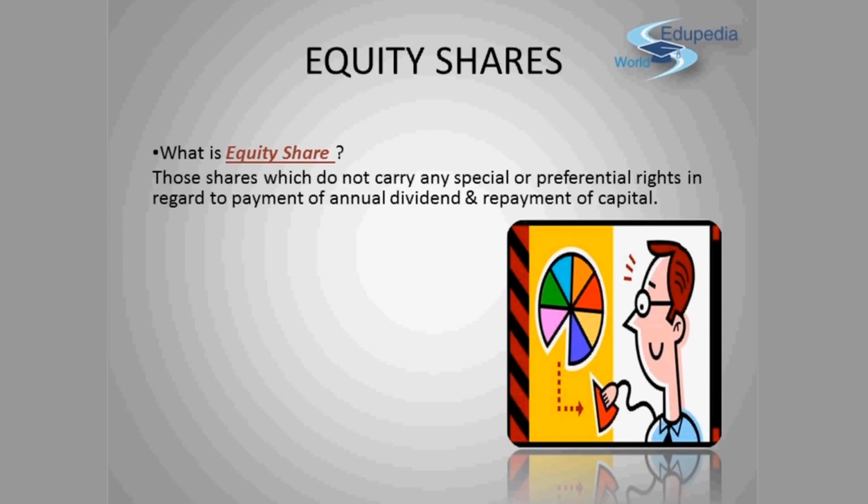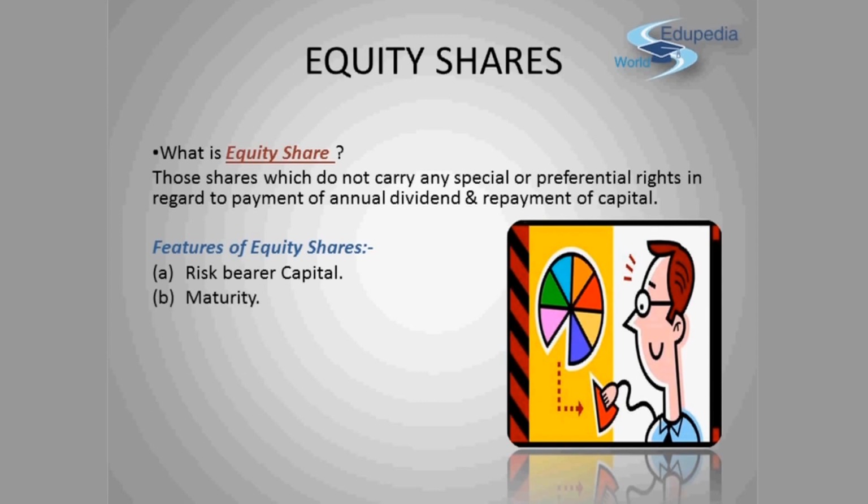A public company can issue two types of shares: equity shares and preference shares. Here we are discussing equity shares. Now let me tell you the features of equity shares, one by one. Number one is risk bearer capital. The equity shareholders are the primary risk bearers. They enjoy the reward as well as bear the risk of ownership.